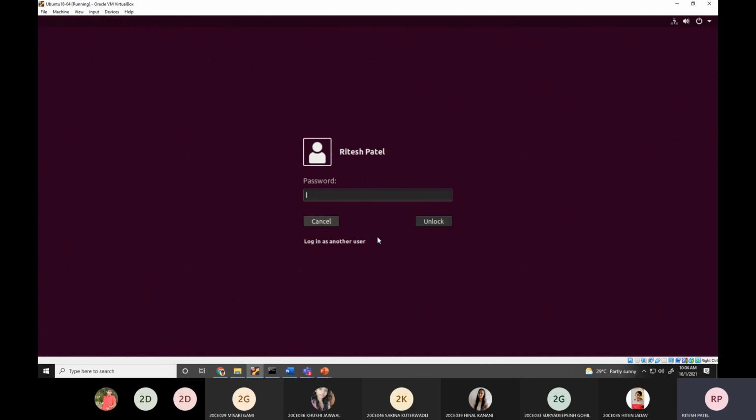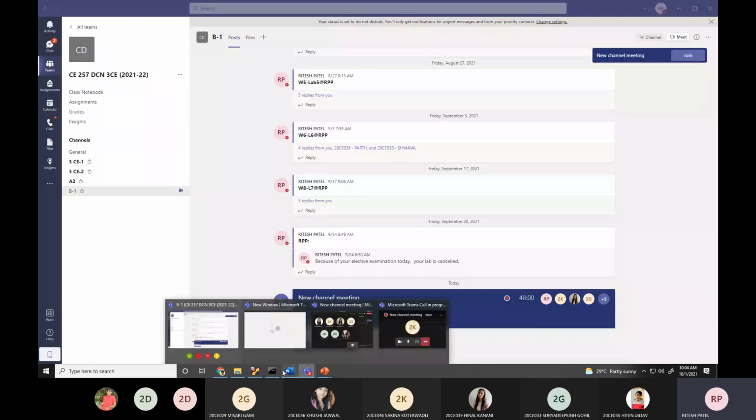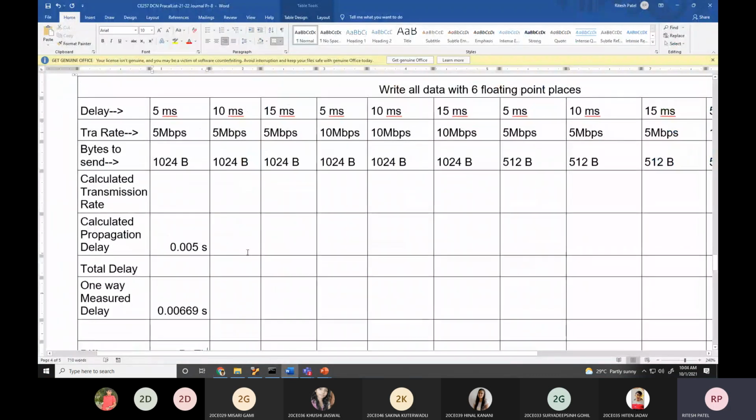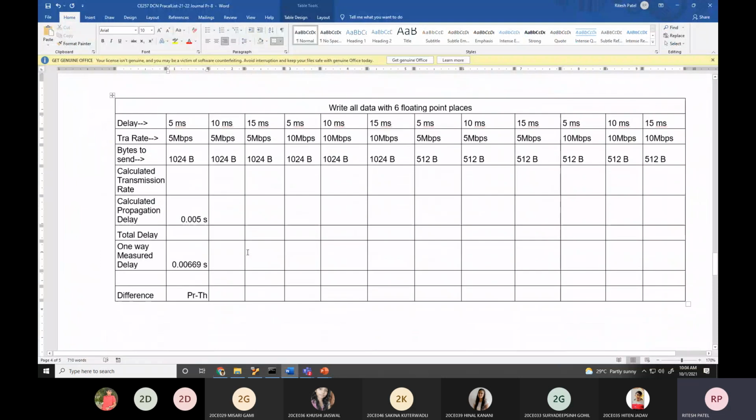So what you have to do, you have to fill whole this table. Then 10 milliseconds, 5 Mbps, 1024. So these parameters remain constant. What parameter is getting changed? Delay gets changed.